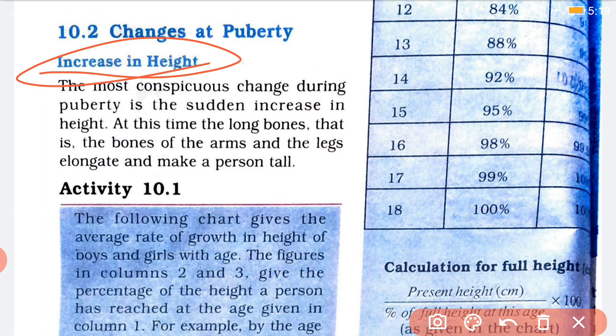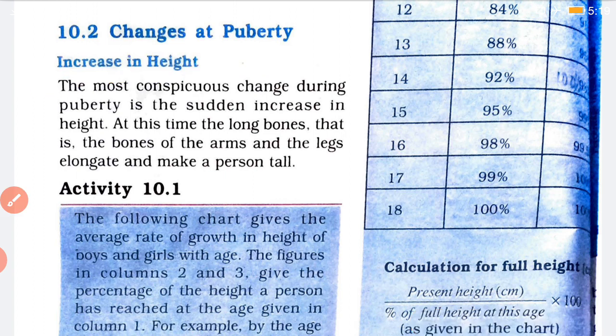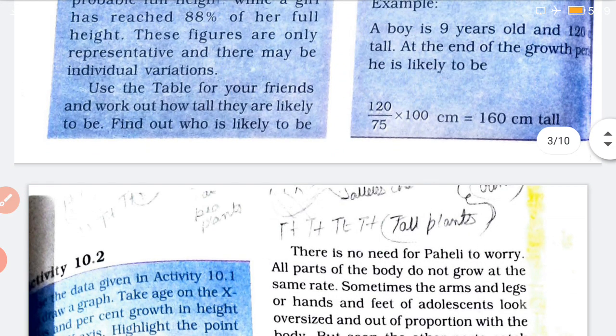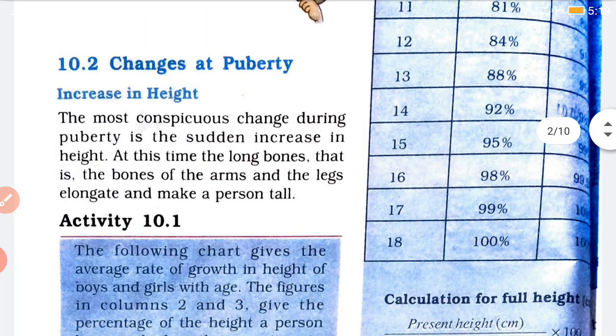सो दिस इज़ ड्यू टू द ऑनसेट ऑफ प्यूबर्टी, क्योंकि उसके बॉडी में वो टाइम आ गया है जब बॉडी चेंजेस दिखा रहा है. And one of the changes is the increase in height. Suddenly some boy or girl will show his height has increased suddenly. Okay, so these are all signs of onset of puberty.